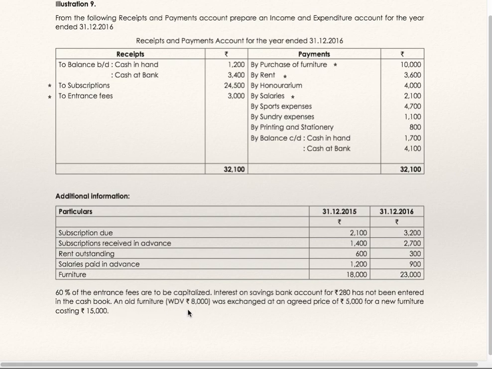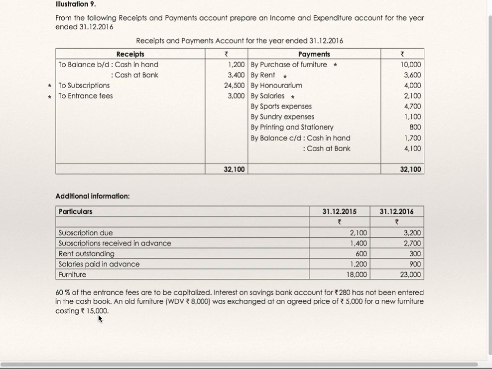An old furniture written down value 8,000 was exchanged at an agreed price of 5,000 for new furniture costing rupees 15,000. They have exchanged old furniture and got new furniture whose written down value, book value was 8,000, but agreed price was 5,000, and price of the new furniture was 15,000.